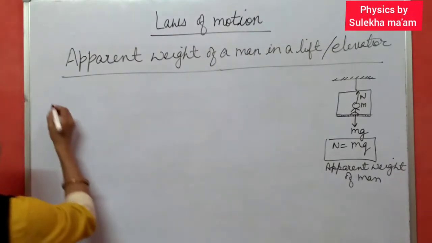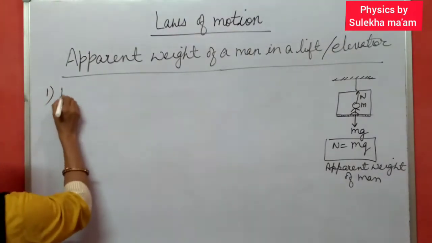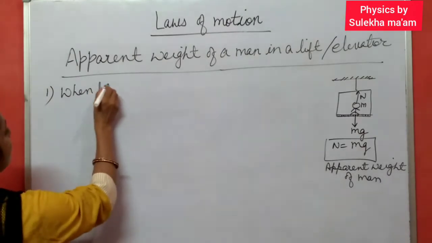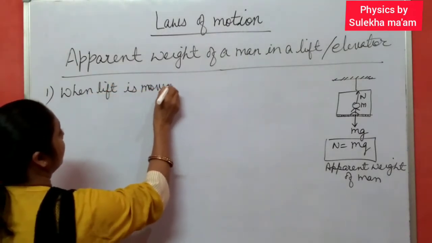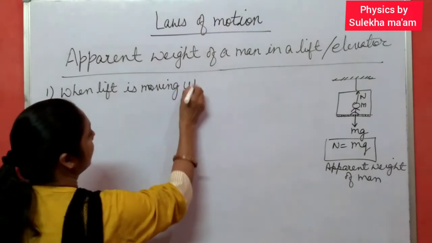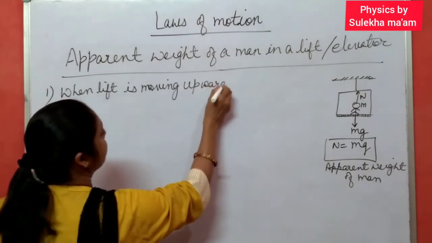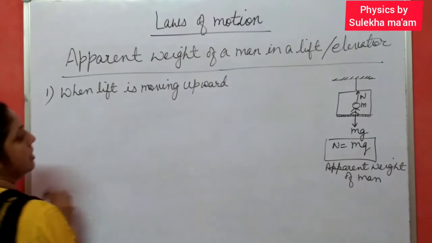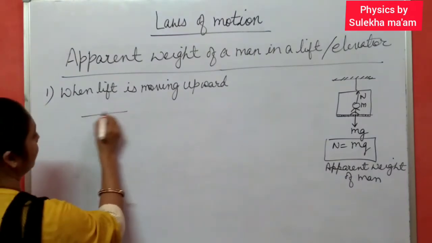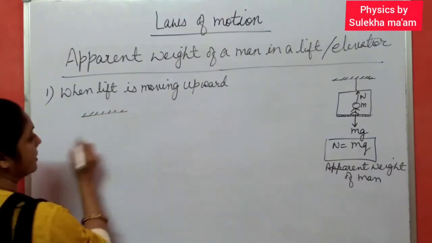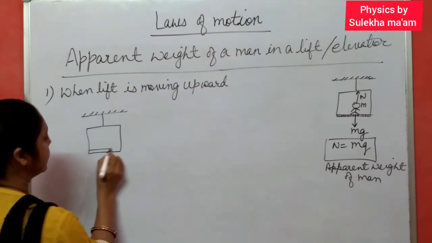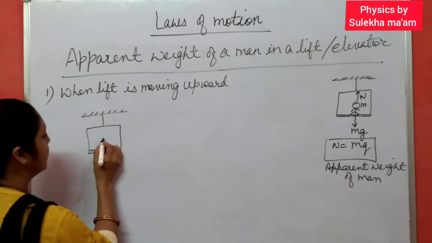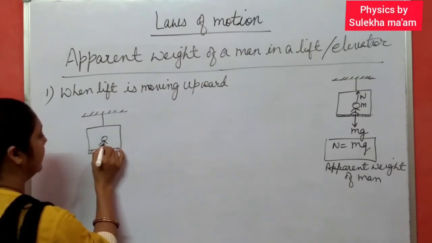So first, let us consider the case when the lift is moving upward with some acceleration. Suppose this is the lift and a man is standing on a weighing machine inside this lift.